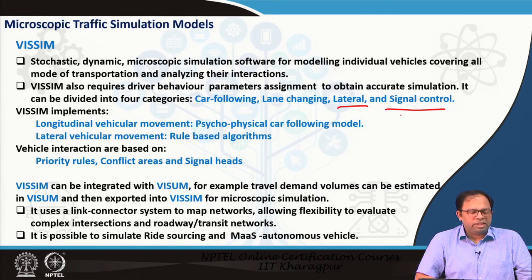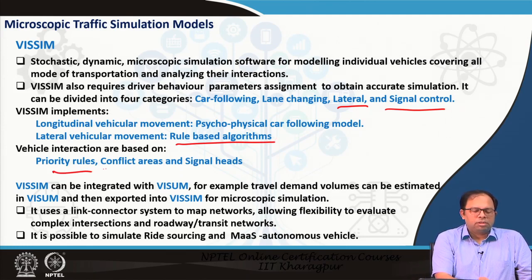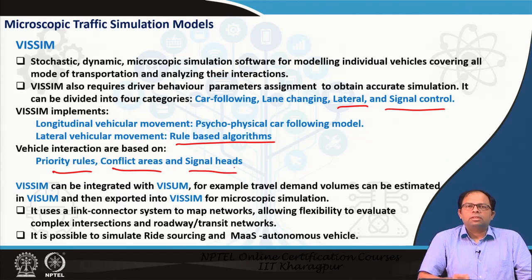And then VSIM can implement longitudinal vehicular movement using a psychophysical car following model. So that means not only the physical characteristics of acceleration or speed, distance, and all these things are maintained, but also the behavioral part for the driver is modeled in this particular kind of system. And then lateral vehicular movement is based on rule based algorithms, and vehicle interactions are based on priority rules, conflict areas, and signal heads. So these are three different ways the vehicles interact in different situations.